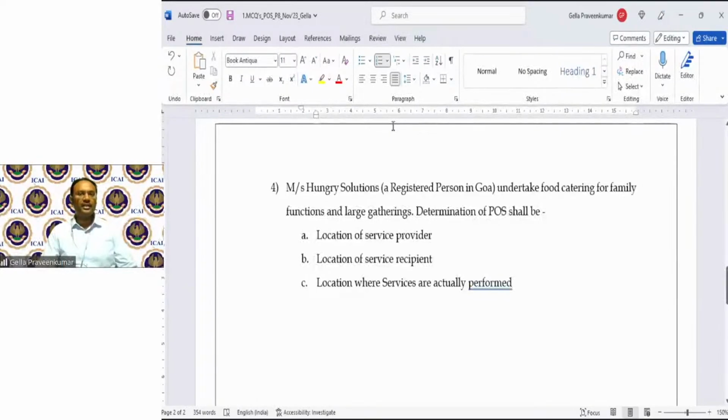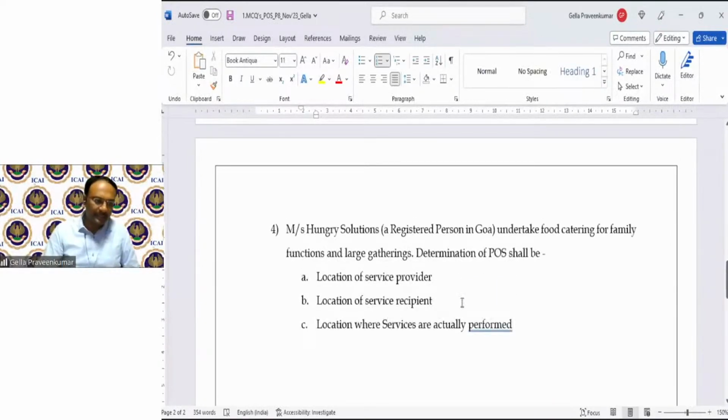Good. Kaushiki says it is 4C, that is as per 12.4, right answer. Vida says C is the right answer. Virat says C is also the right answer. Janki says location where service is actually performed, right answer. Namrata says A, not right. Please examine. Tirupati says 12.2 is also not correct. Now, the right answer will be as per provisions of section 12, subsection 4.